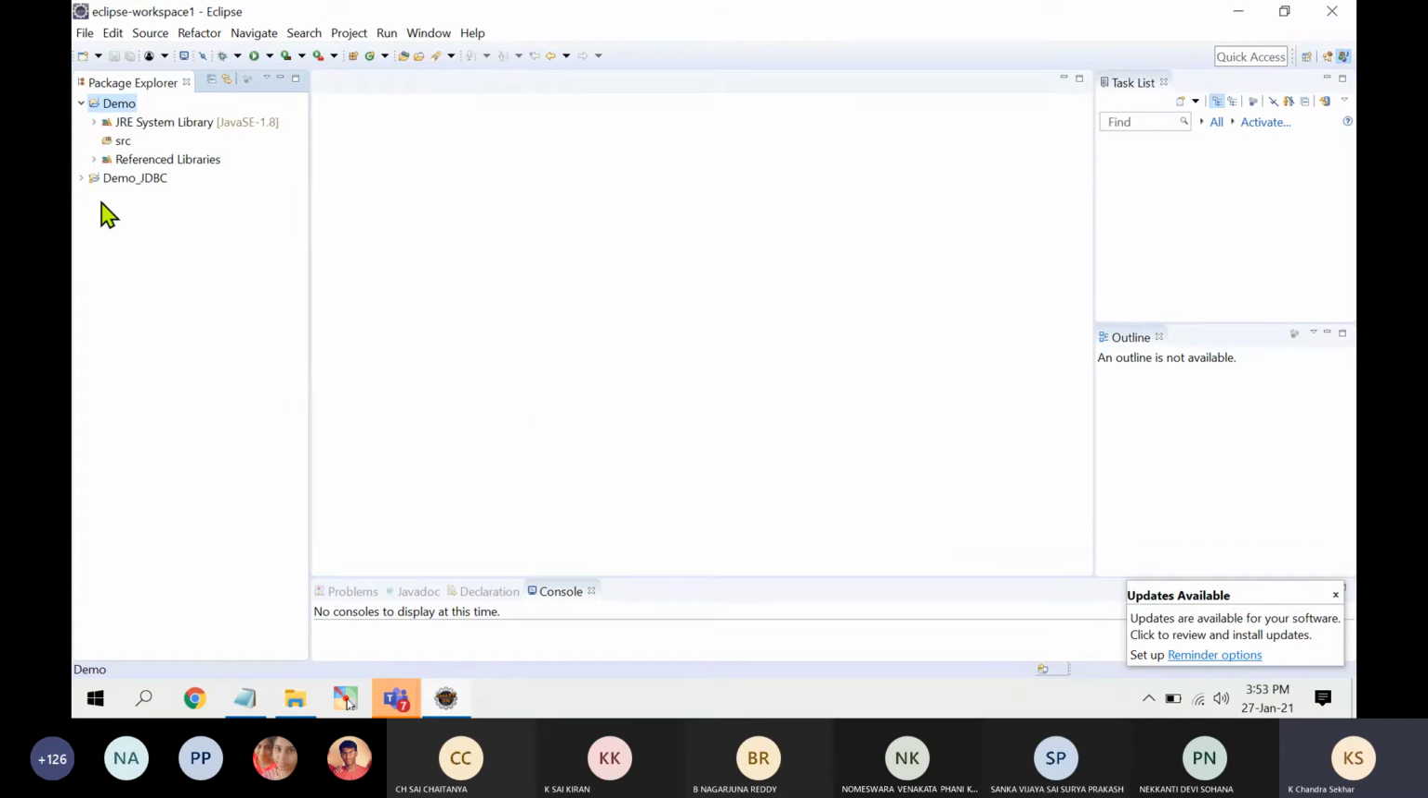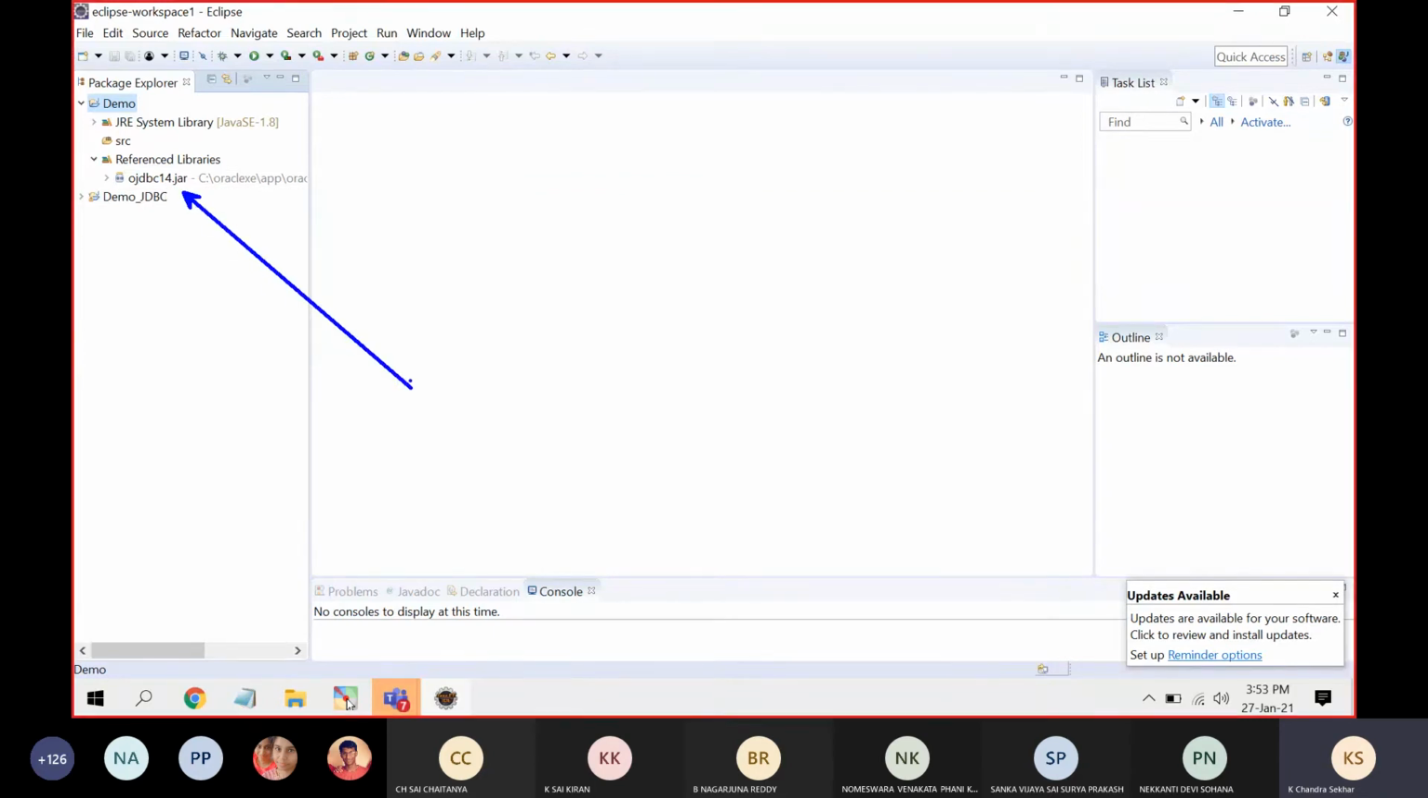Now go to this folder, reference libraries, OJDBC14 file is there. Previously it is not there. Now try to notice this one. OJDBC14 file is loaded into your project. Did you understand? If you understand, please type it as 4444 in chat. If you do not understand, definitely 100% you cannot execute any JDBC program. Yes, many people are responding.